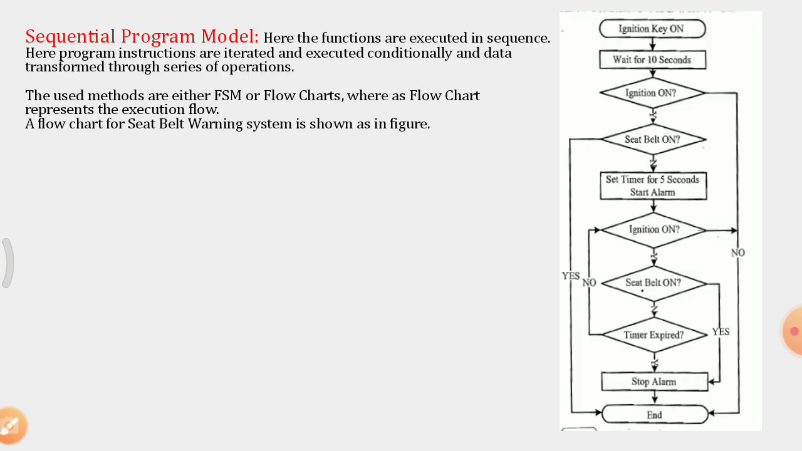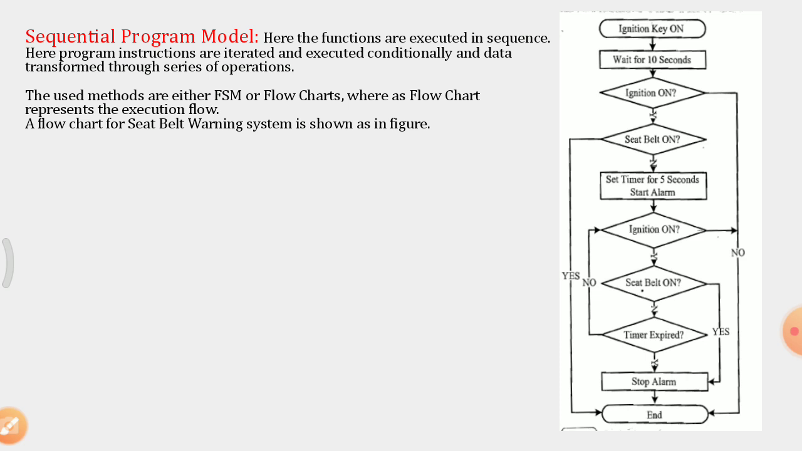Next we will go for a sequential program model. Here the functions are executed in sequence. The program instructions are iterated and executed conditionally, and data is transformed through a series of operations. In the right side figure we can see a data flow chart. Basically the methods used for this sequential program model are either FSM or flowcharts.